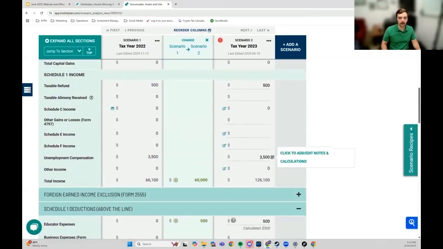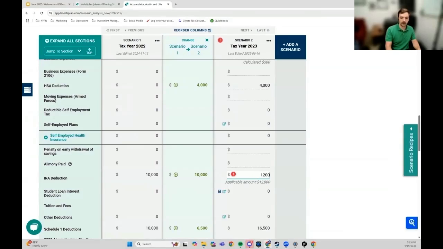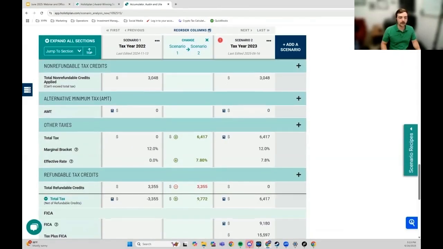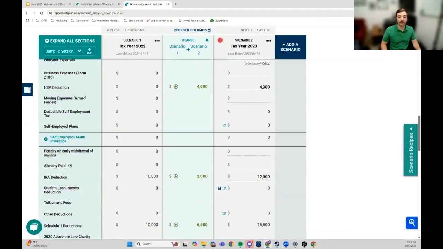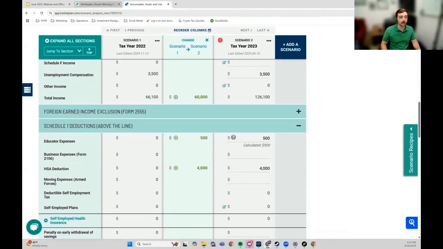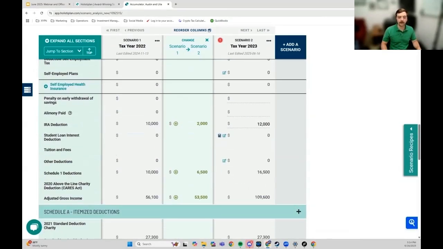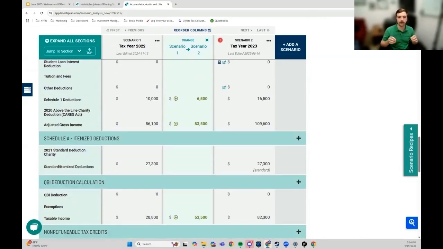Okay, let's find that applicable amount. We're just going to increase it slightly. Okay. You can see with these changes, the total tax bill has been reduced. So we've saved them about $1,000 and they've saved more into their retirement accounts. So win-win if this lines up with their goals. So yeah, that's Holistiplan. Very powerful, allows very detailed, fine-grained changes to a tax scenario so that we can project and plan into the future.